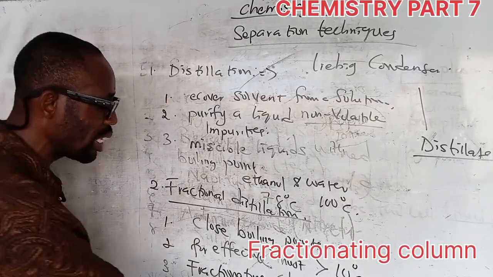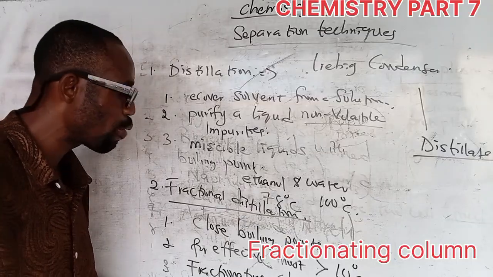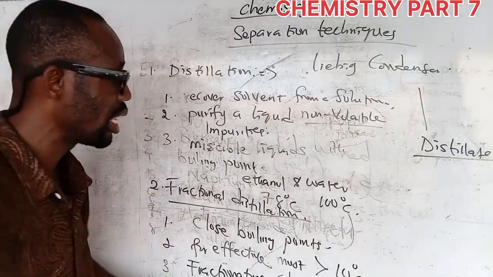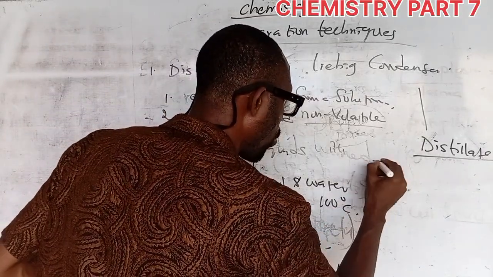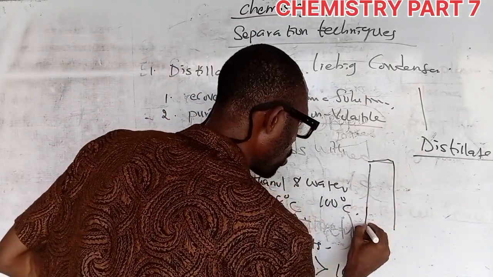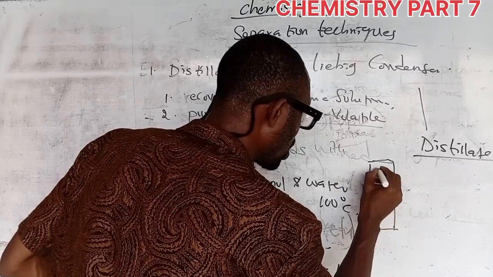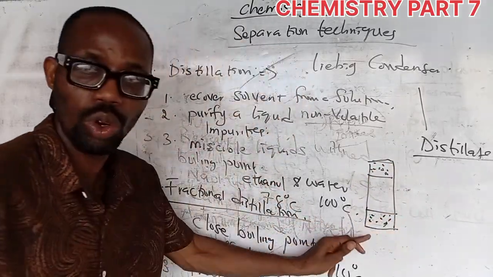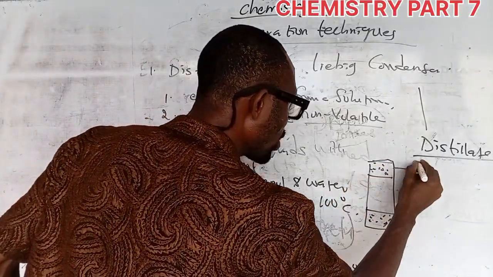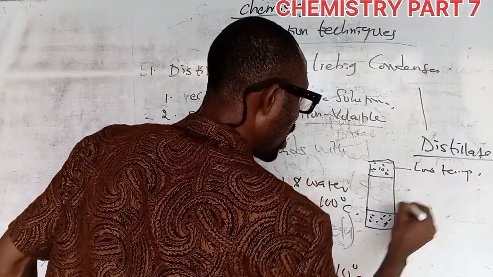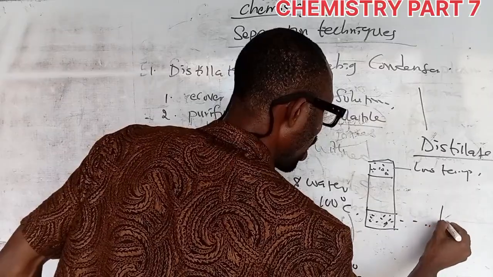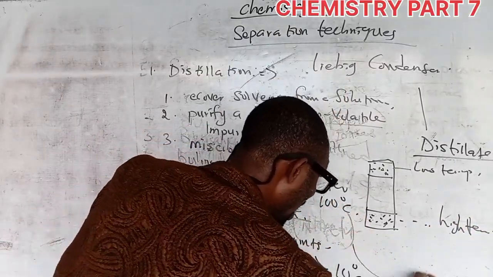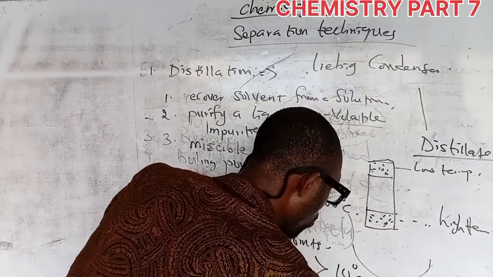It's the same method. But in fractional distillation, the fractionating column is the region where the actual separation takes place. Now, the fractionating column is made up of glass beads. Here, this is the upper part of the fractionating column, and this is the lower part. The upper part has low temperature, and this side has high temperature. This is because directly around this region is where the heat is coming from.